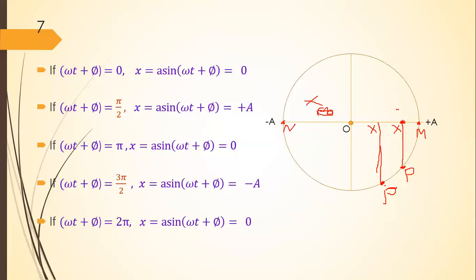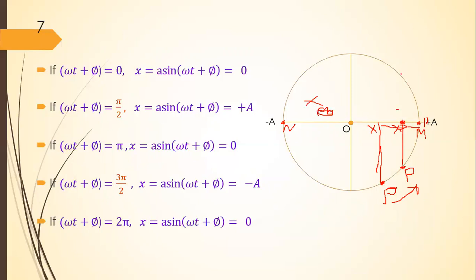When this particle P moves from this position to this position, X moves from this position to this position, like this. When particle P reaches M, this particle X will have reached M also.